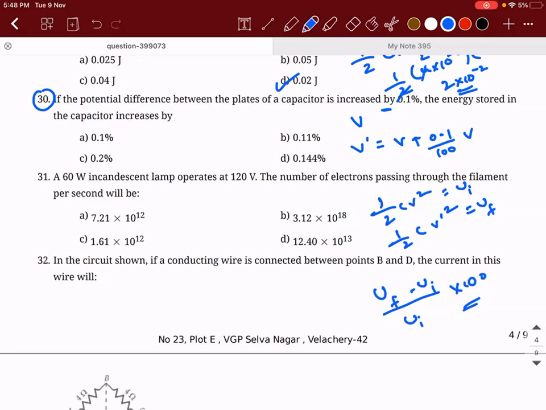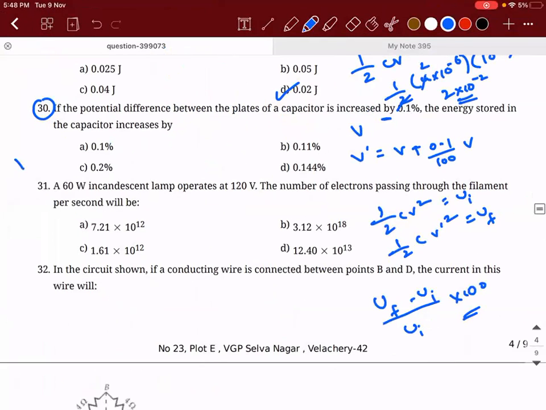This is a slightly higher order thinking level question. From this, what I want you to take is the idea.